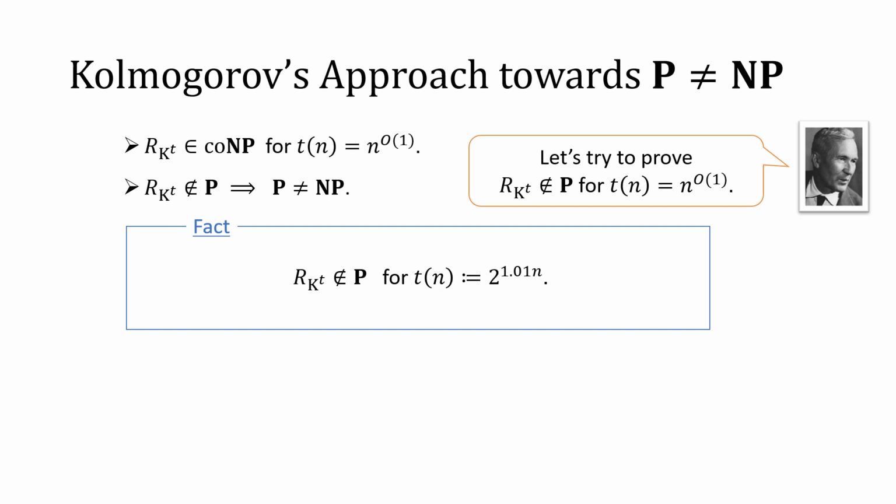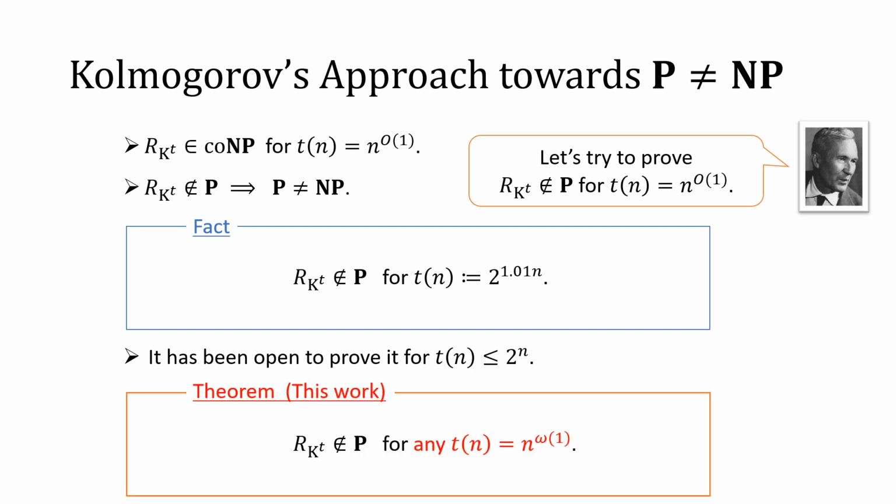But what we knew before is that for an exponential time bound t, the set of Kolmogorov-random strings can't be decided in polynomial time. And it has been an open question to prove it in the case when the time bound is sub-exponential. In this work, we were able to resolve the question, and we showed that for any superpolynomial time bound, the set of random strings can't be solved in polynomial time.